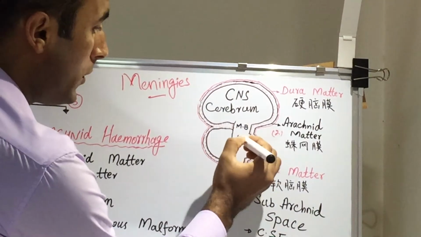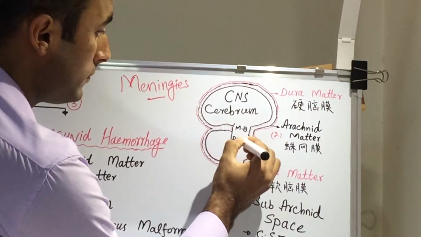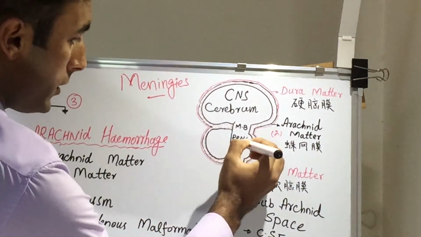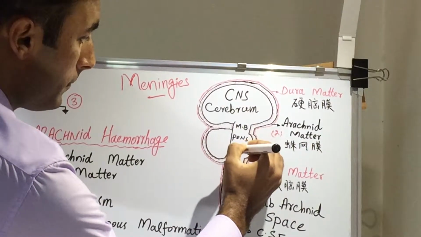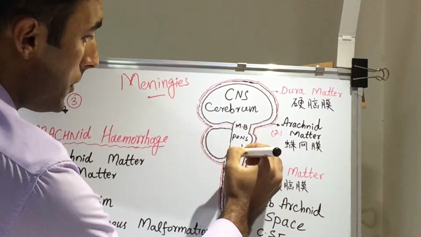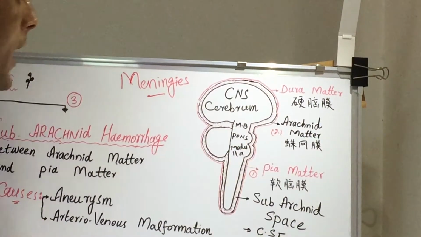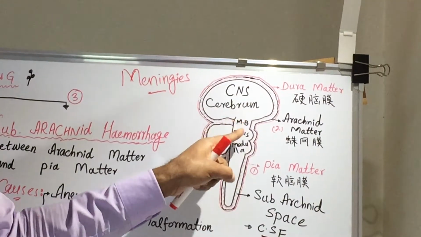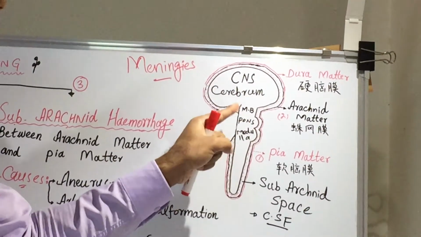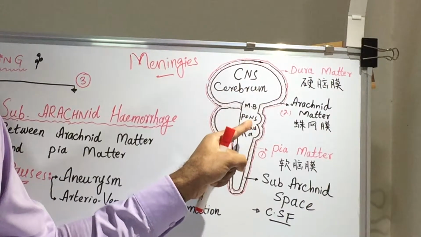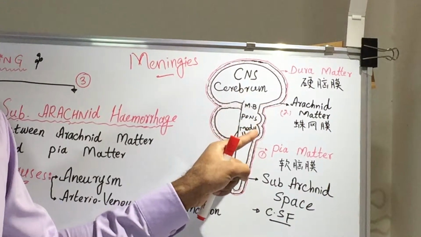Under the midbrain, we have pons, and under the pons, we have medulla, M-E-D-U-L-L-A. Midbrain, pons and medulla, all three together, we call brain stem.